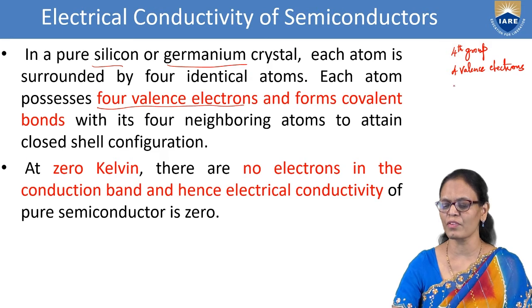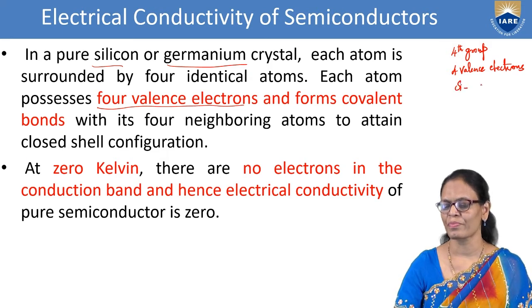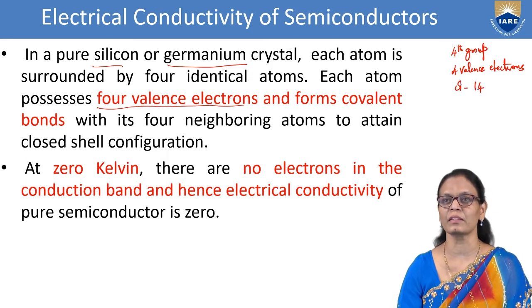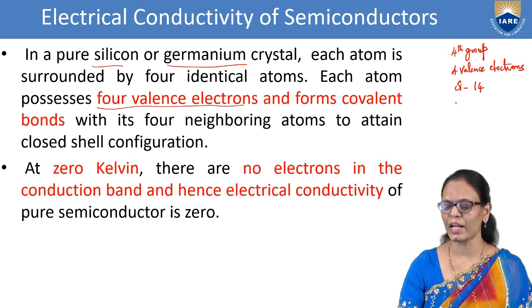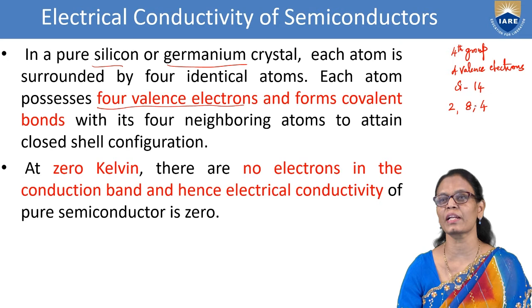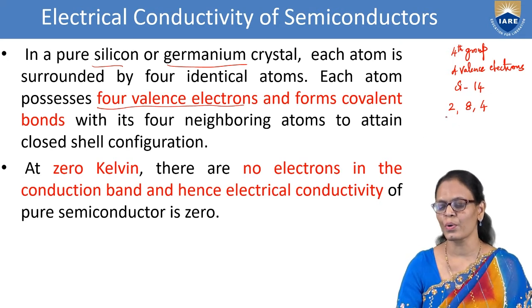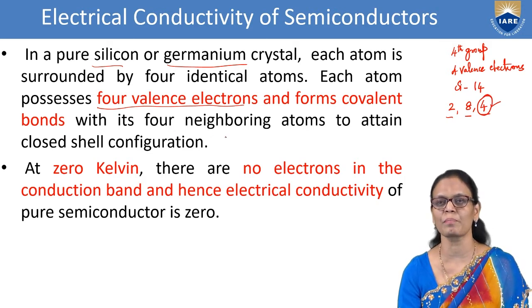So if we consider silicon, the atomic number is 14. So we write it as 2, 8 and 4. This is how we write the electronic configuration. 2 in the first orbit, 8 in the second orbit and 4 in the third orbit. So the third orbit becomes the outermost shell, and in the outermost orbit we have 4 electrons. This is what we are talking about.